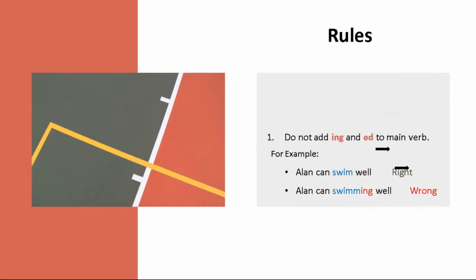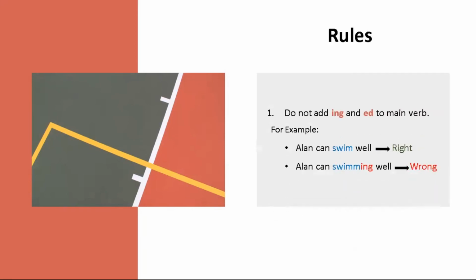Another is, Alan can swim well. That is the right sentence. Instead of that, Alan can swimming well. So, ing is not used in the presence of a modal verb.